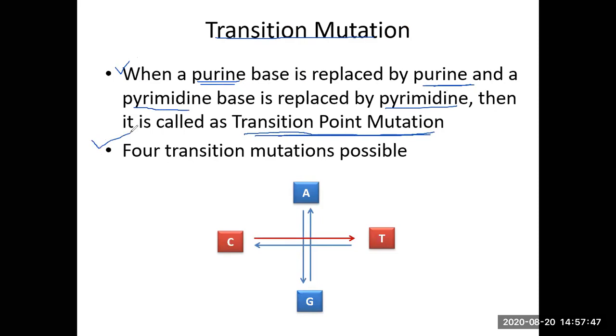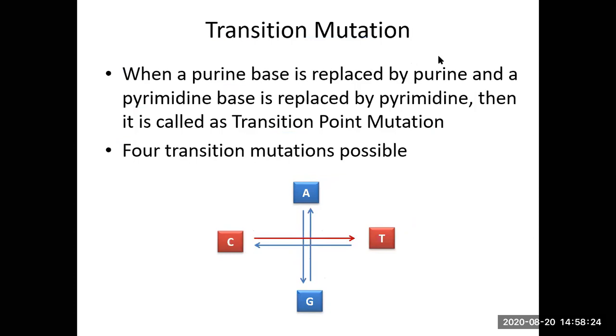And you can have four different types of transition mutations. Four transition mutations are possible. So you know A is a purine, G is a purine, T is a pyrimidine, and C is a pyrimidine. When A is replaced by G, shown by this arrow, or G is replaced by A, or cytosine is replaced by thymine, or thymine is replaced by cytosine, in that case, these will result in transition mutation. And therefore, four such types of transition mutations are possible.